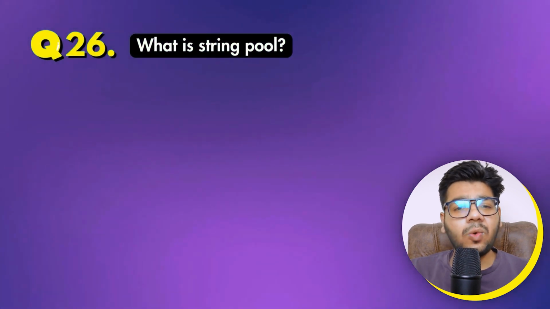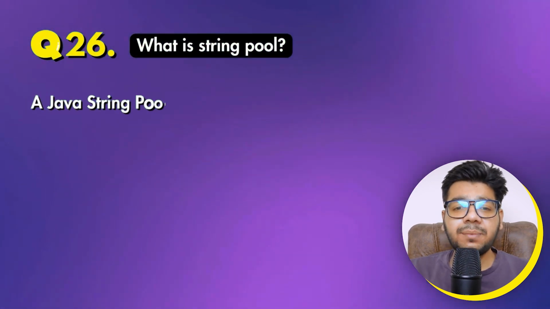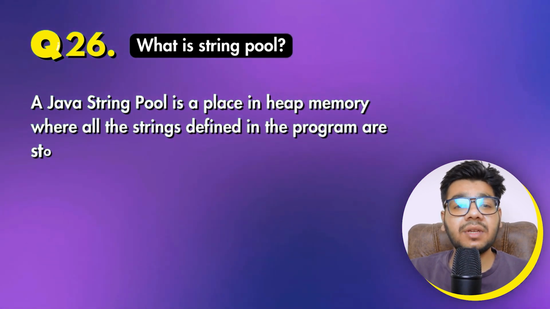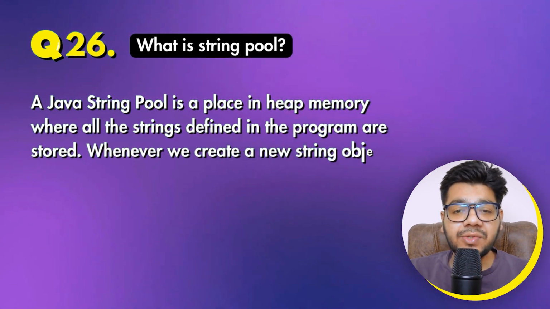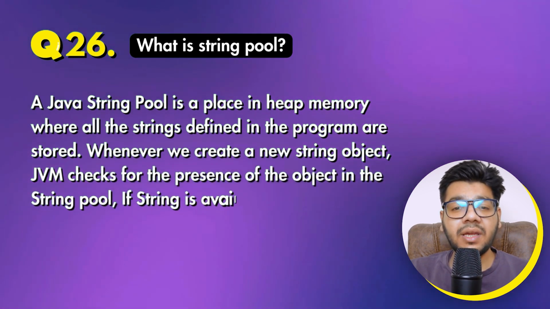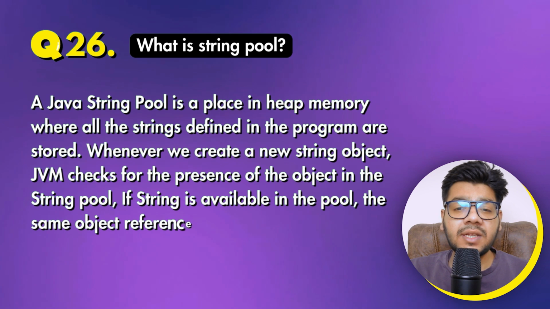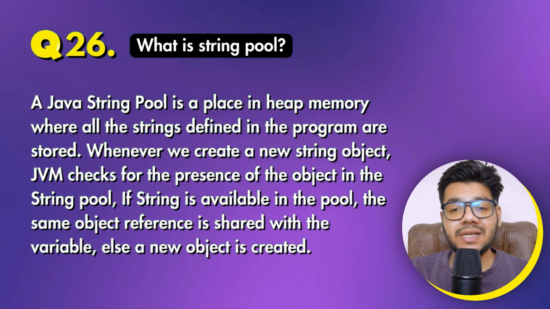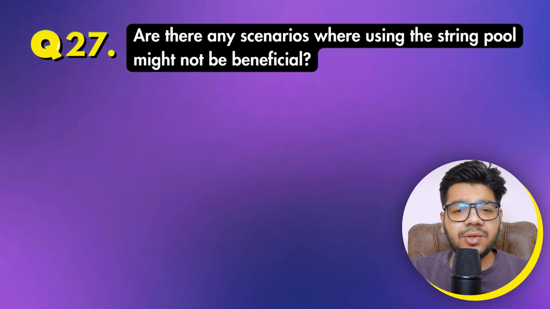Question 26 is, what is a string pool? A Java string pool is a place in heap memory where all the strings defined in the program are stored. Whenever we create a new string object, JVM checks for the presence of the object in the string pool. If a string is available in the pool, the same object reference is shared with the variable, else a new object is created.